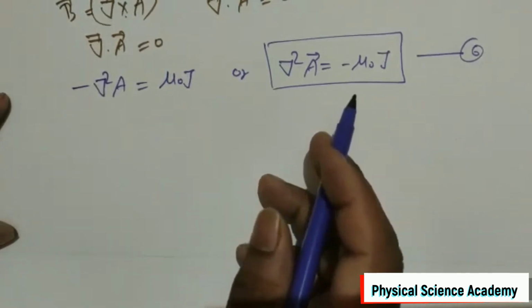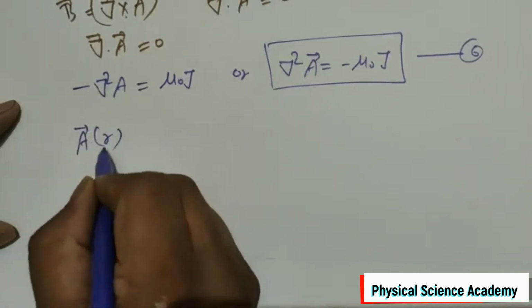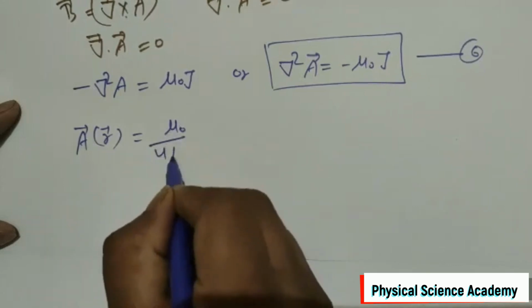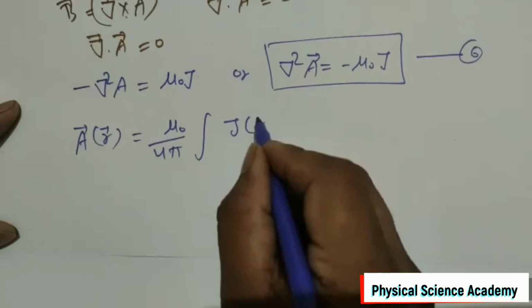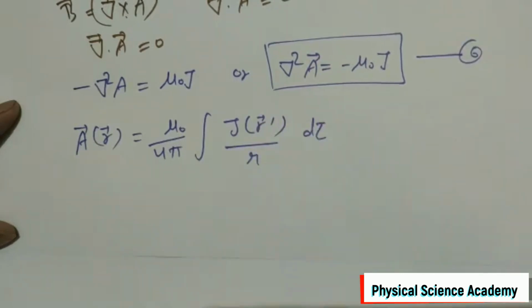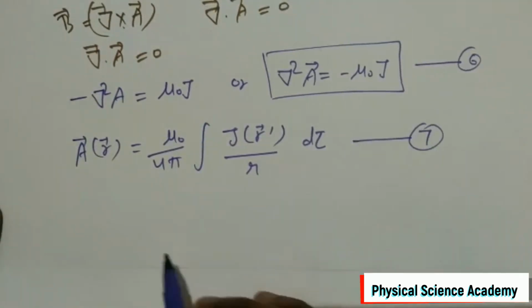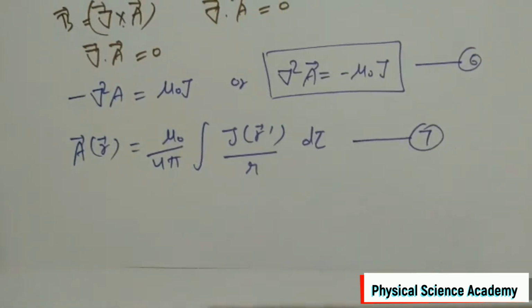We can get the solution of this equation as A of r vector equals mu naught upon 4 pi integral J of r vector prime upon R d tau. Let us call this equation number 7. So this is all about the vector potential or magnetic vector potential.